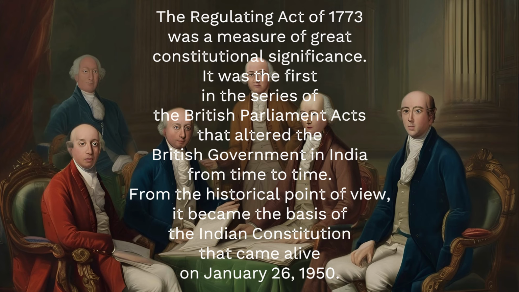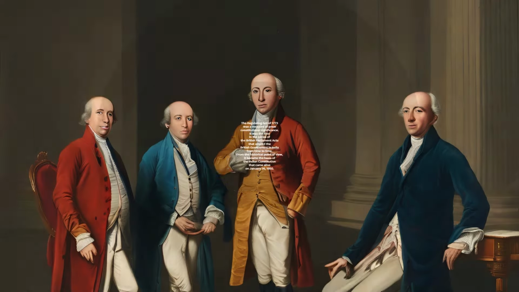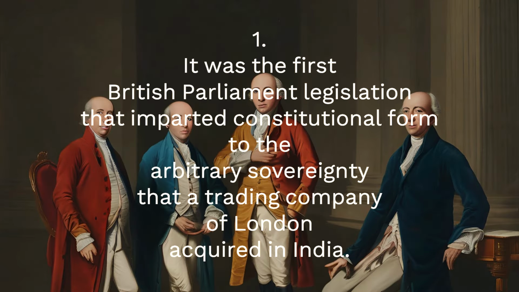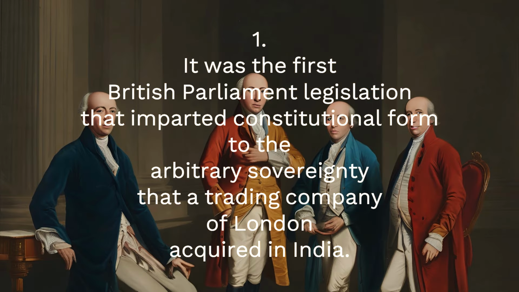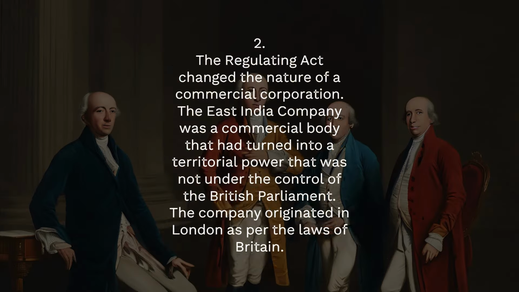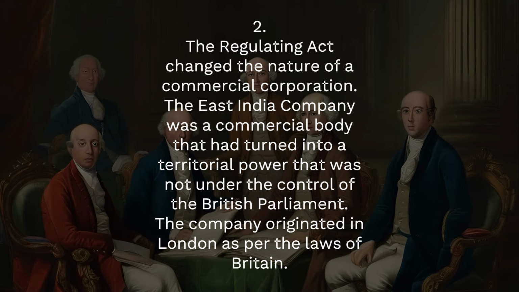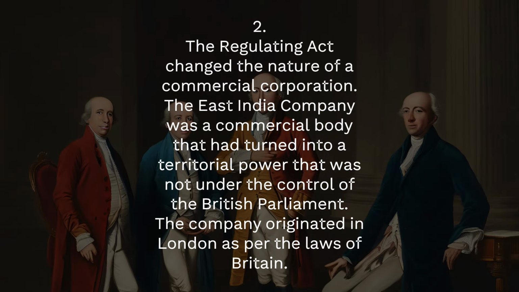on 26 January 1950. 1. It was the first British Parliament legislation that imparted constitutional form to the arbitrary sovereignty that the Trading Company of London acquired in India. 2. The Regulating Act changed the nature of a commercial corporation. The East India Company was a commercial body that had turned into a territorial power that was not under the control of the British Parliament.